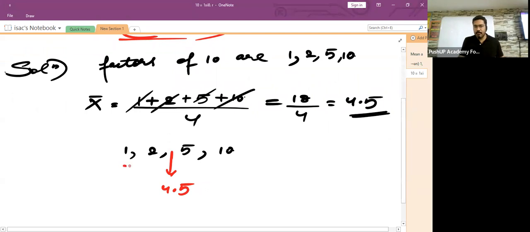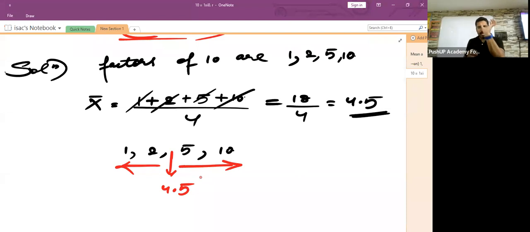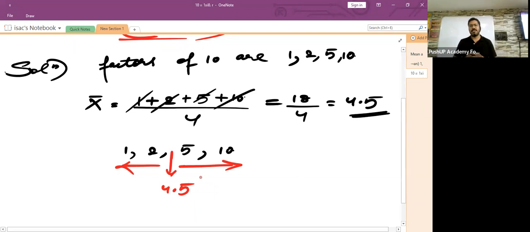Towards the left of 4.5 is what? 1 and 2. How many observations are there? 2 observations. Towards the right hand side of 4.5, how many observations are there? 2 observations, isn't it? So 4.5 is placed exactly in the middle of the given set of observations. Clear?